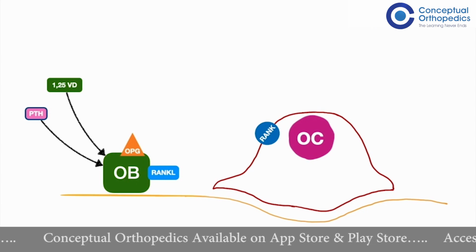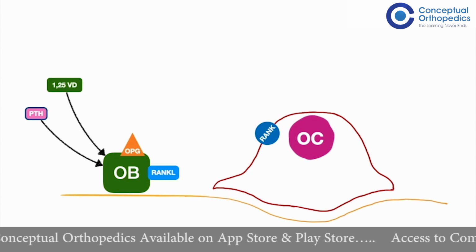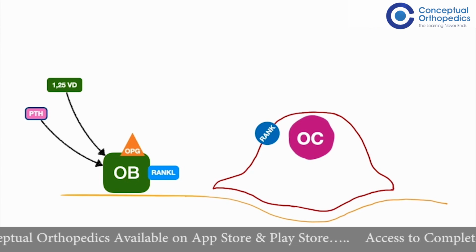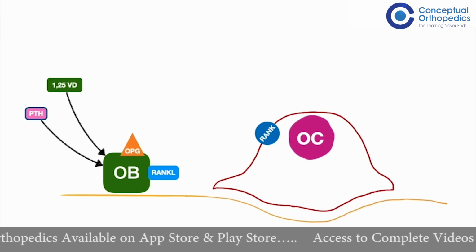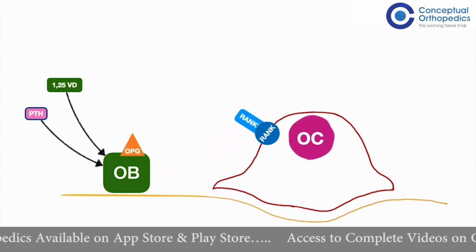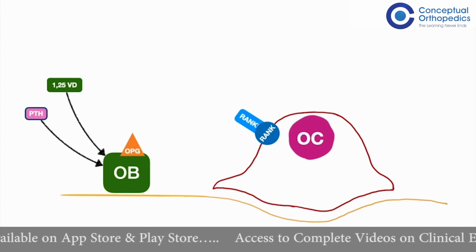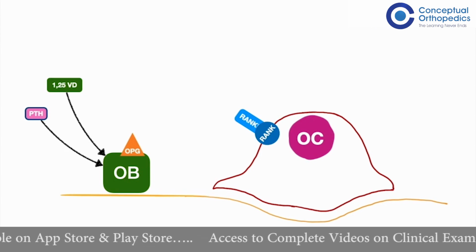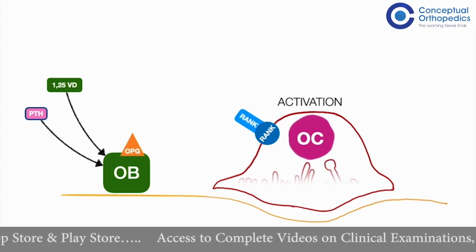Here we are only showing the osteoblast-osteoclast coupling, so I will not go into the workings of an osteoblast. So this RANK ligand, which is produced by the osteoblasts, activates the RANK receptor which is present on the osteoclast. Once the activation is complete, the osteoclast becomes active.